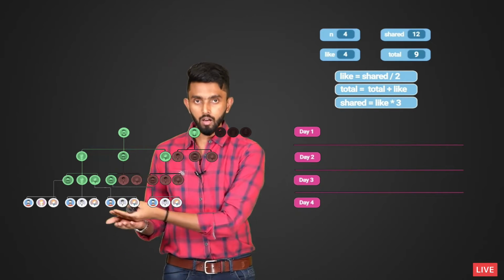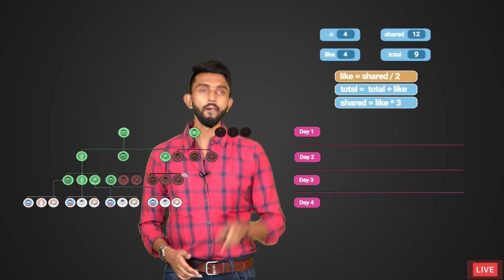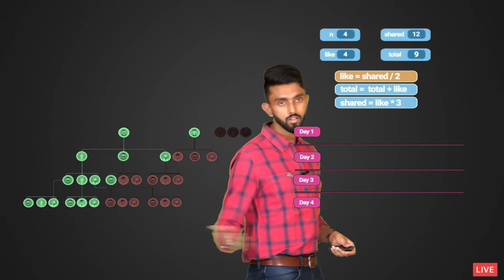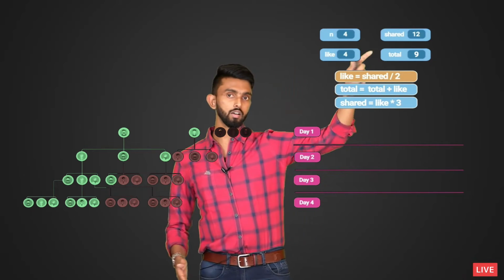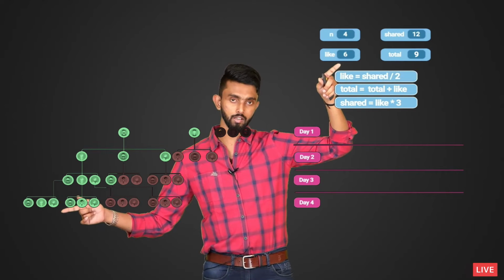Now we will come to day 4, last and final day, because n is 4. How many people will like? 12 divided by 2, 6 people. That is what I am also showing. 6 people means you will have 6 people, and see, even that like is going to become 6. That day 6 people liked it.